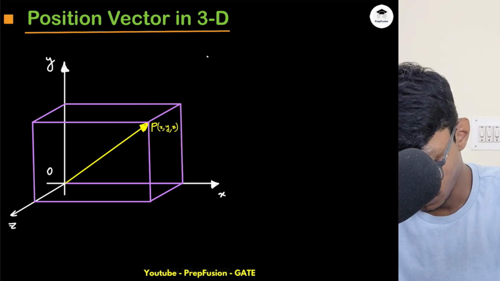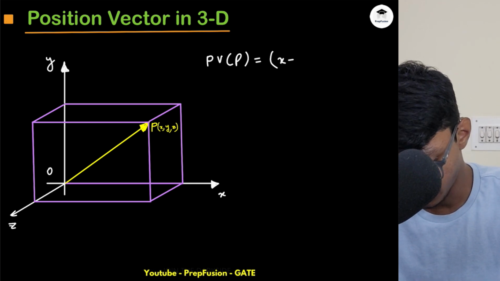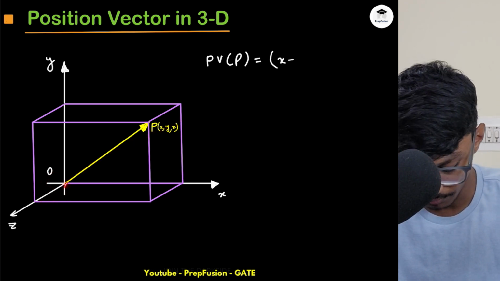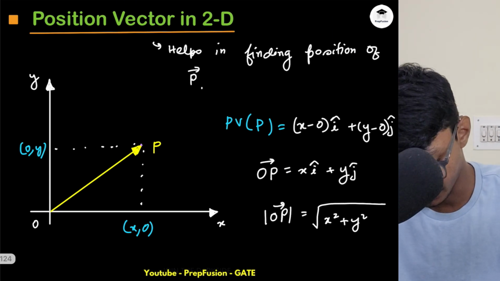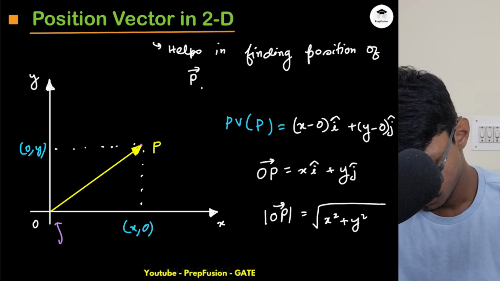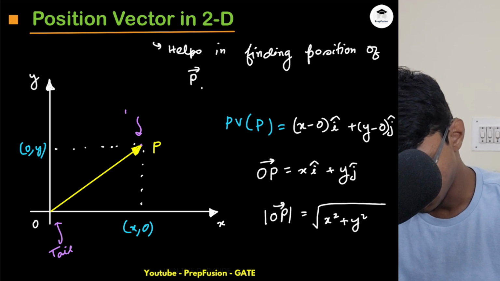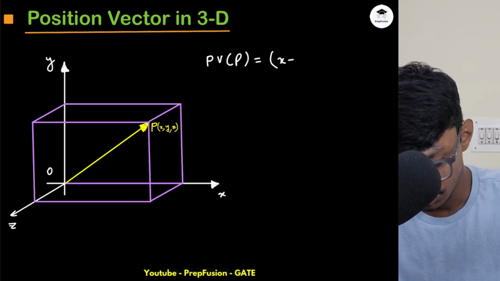Simply you can write your position vector P as, this point is the origin, so I'm computing from the origin. You have to compute from where the tail is up until the head. So this is the tail of the vector, and this is the head. You have to take the difference of head minus tail, nothing else. Pretty simple concept.